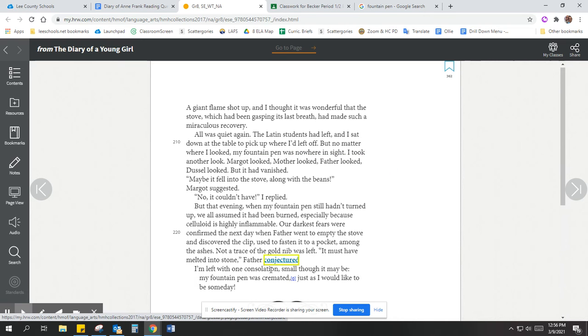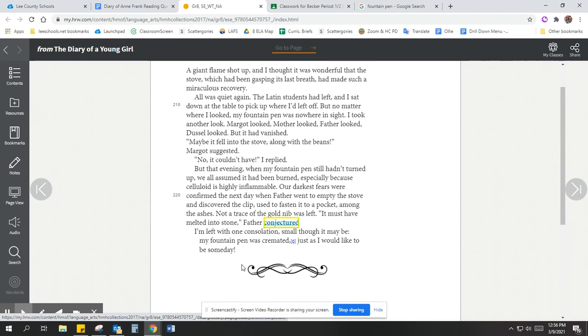Sort of like a guess he made. Oh, I'm left with one consolation, small though it may be. My fountain pen was cremated, just as I would like to be someday.